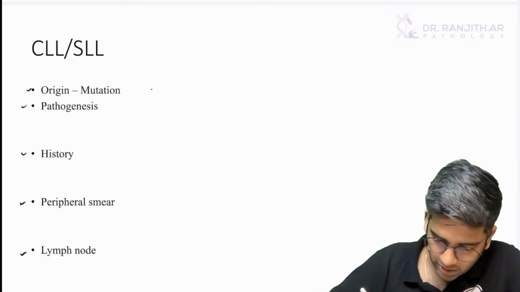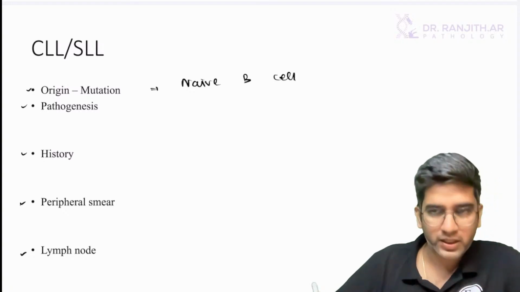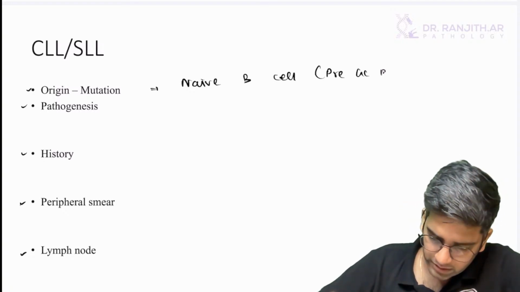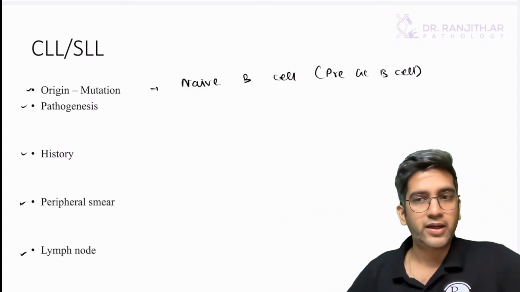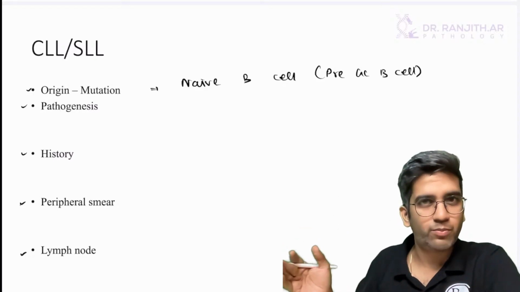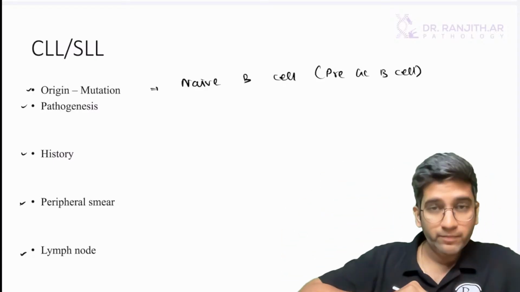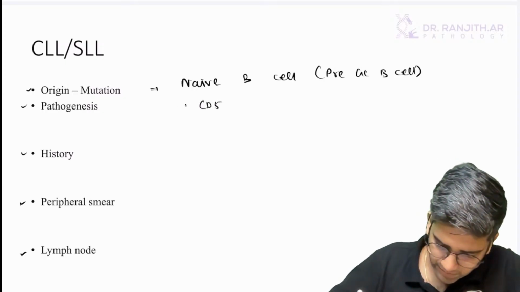So the origin of your CLL is your naive B cell. Okay, it's a naive B cell or a pre-germinal center B cell, if you have to classify into germinal center, pre-germinal center B cell, right? So there is CLL and SLL, because SLL has a different origin, post-germinal center, but predominant is going to be CLL, right?